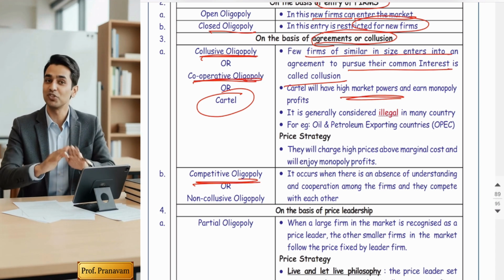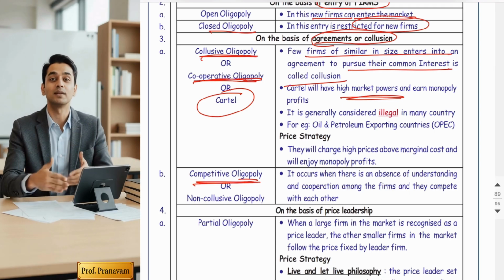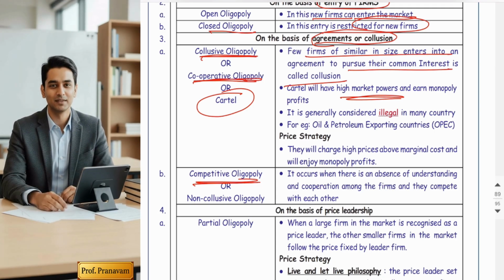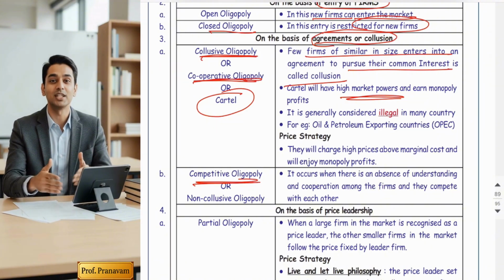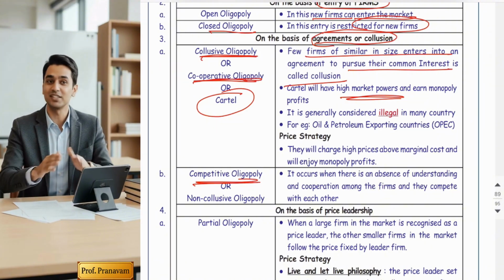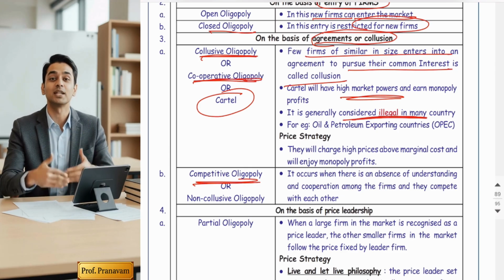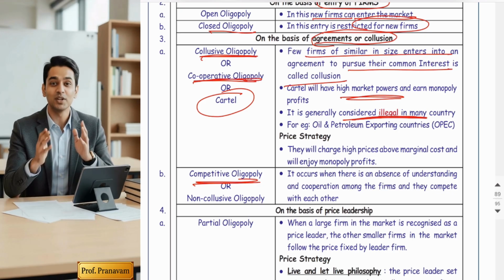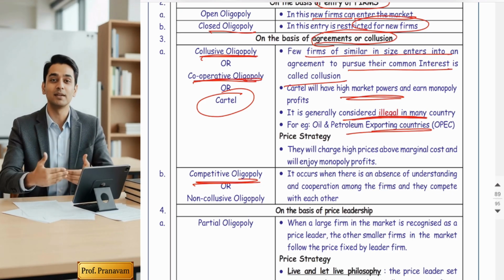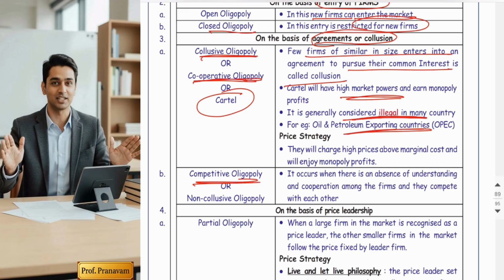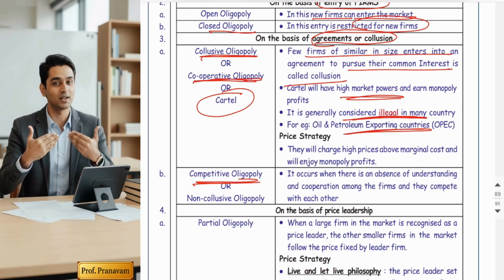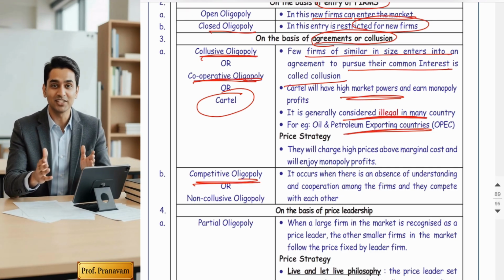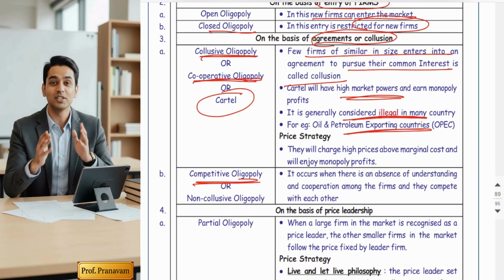To enjoy the profits, but government always discourages such kinds of groupings. Because government hates monopoly, in the majority of countries cartels and collusive oligopoly are actually illegal. The best example in the world is OPEC, the Organization of the Petroleum Exporting Countries. It is the best example of collusive oligopoly.